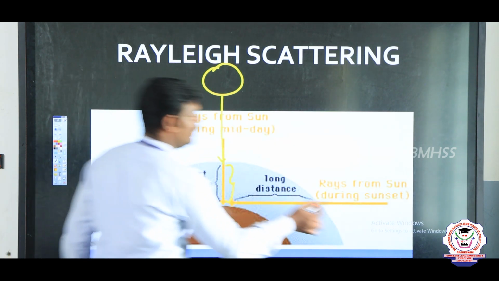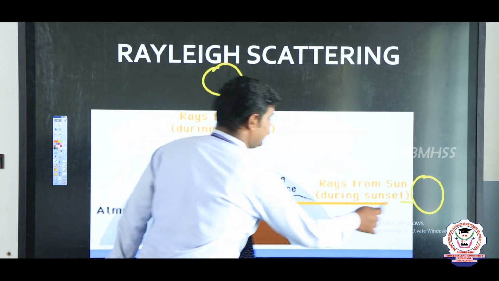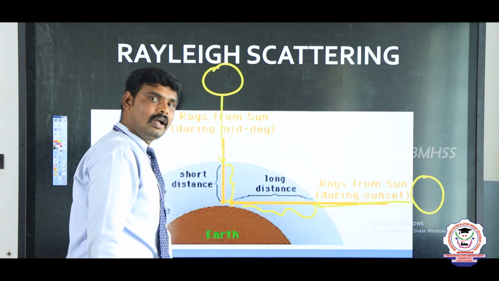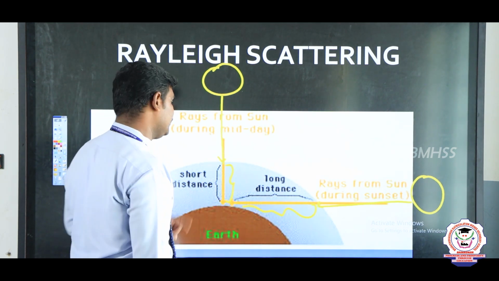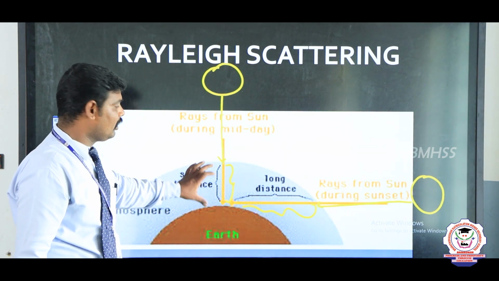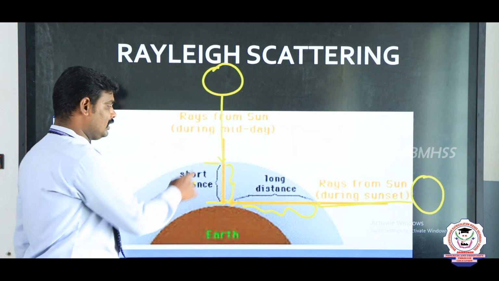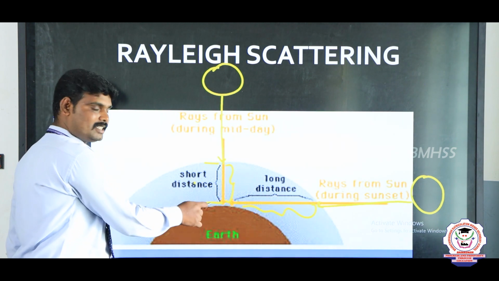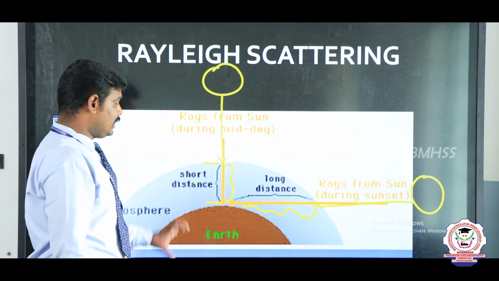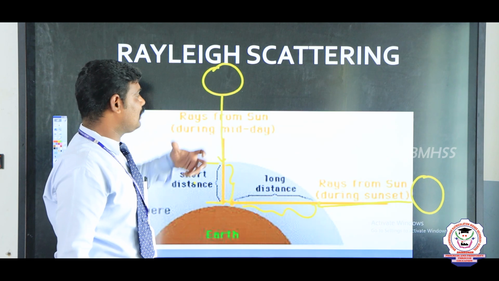But in the evening time, or the sunrise and sunset time, the light entering the atmosphere travels a very long distance. See my dears, in afternoon time the distance of entering light through the earth's atmosphere is short, but during sunrise and sunset times it is a long distance. That's why in daytime the sunlight appears blue.